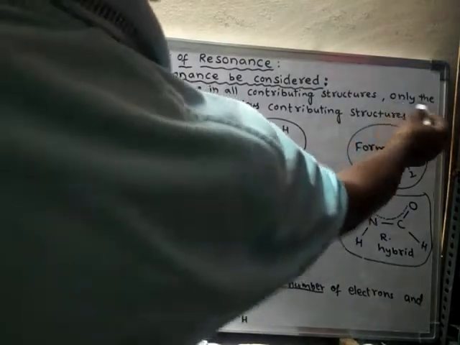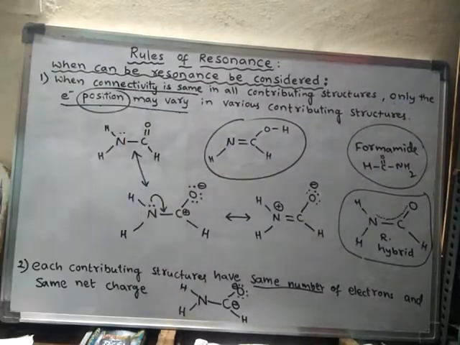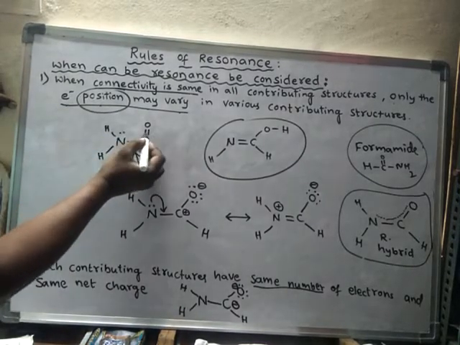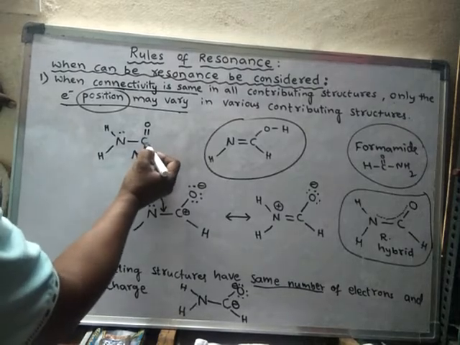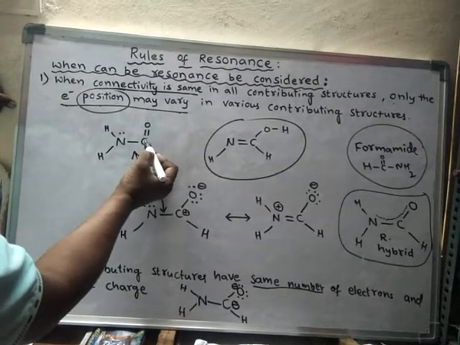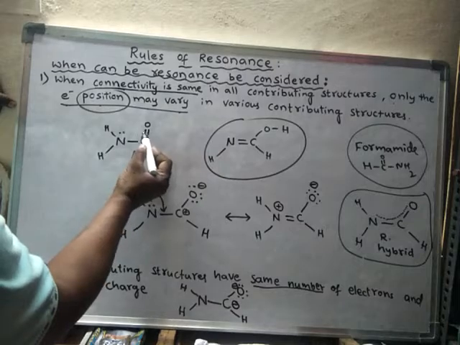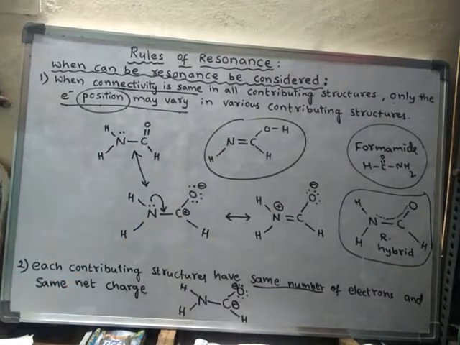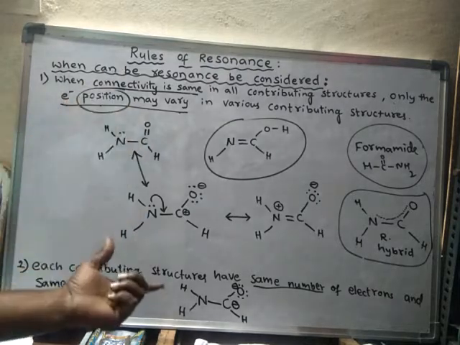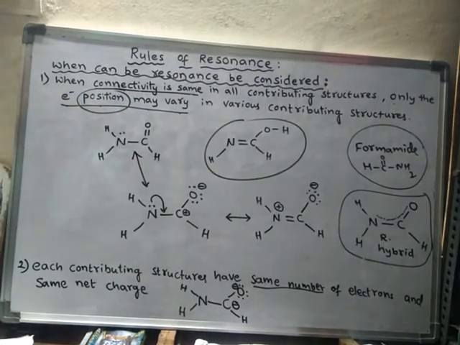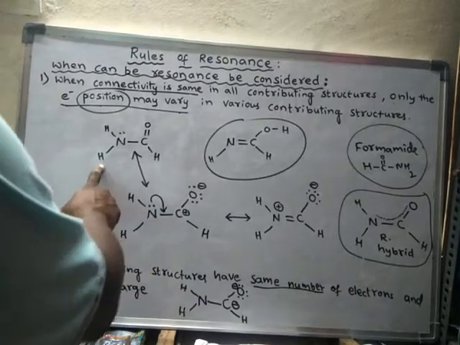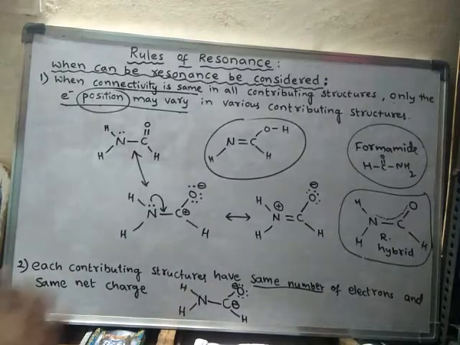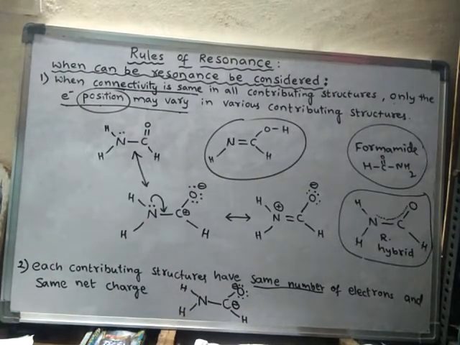And one more thing: only the electron position may vary. There is a double bond between carbon and oxygen, that means two pairs of electrons between carbon and oxygen. Here a pair of electrons is shifted to oxygen, like this pair. So the electron position may vary, but the connectivity should be the same.